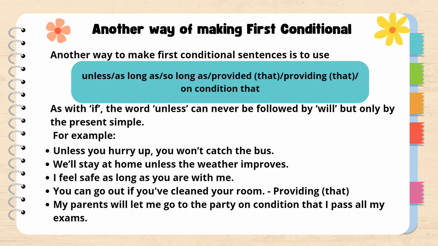Another way of making first conditional. Another way to make first conditional sentences is to use unless, as long as, so long as, provided that, providing that or on condition that. As with if, the word unless can never be followed by will, but only by present simple. Example: unless you hurry up, you won't catch the bus. We will stay at home unless the weather improves.